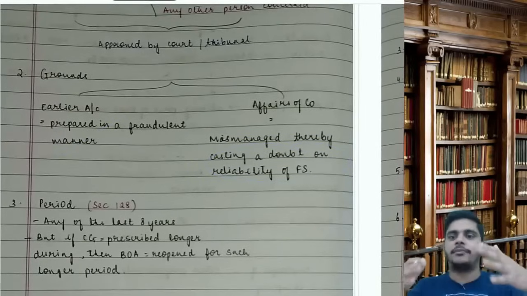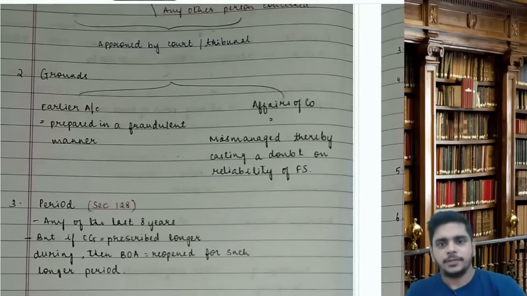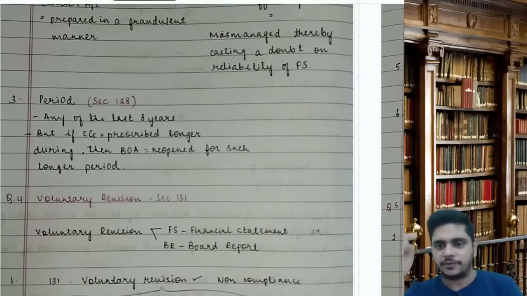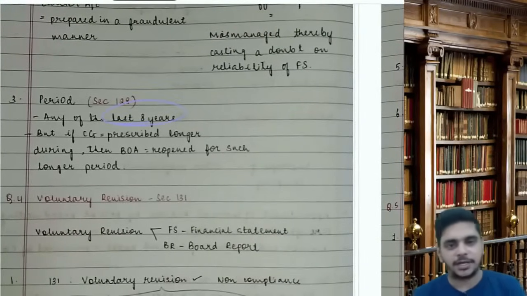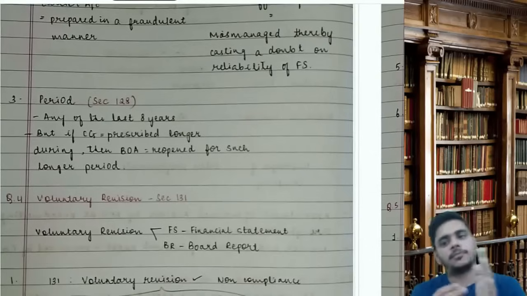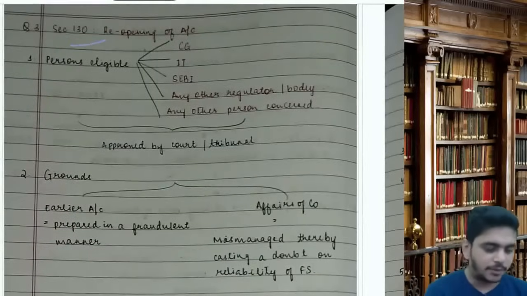So if the central government or income tax people have doubt that your accounts are prepared in a fraudulent manner, that means they have the evidence, or they have a doubt on the reliability of the FS, then the accounts can be opened. So for how many years? It is same as section 120 will be doing in 128. So for any of the last 8 years. If CG have told the company to keep the books for more than 8 years, like for 10 years, then these people can open the books for any of the last 10 years. But if CG prescribes longer duration, then the BOA can be reopened for such longer period. This is section number 130.